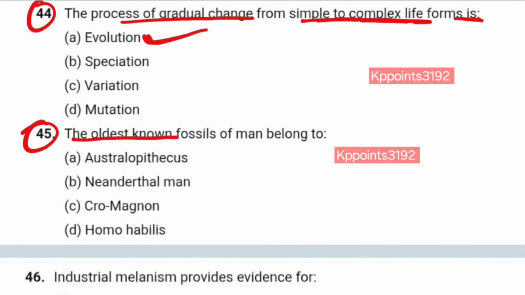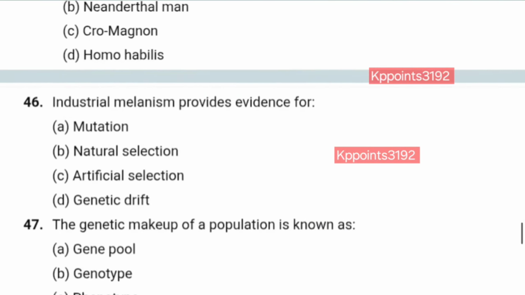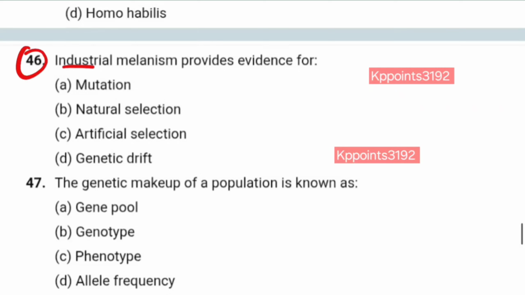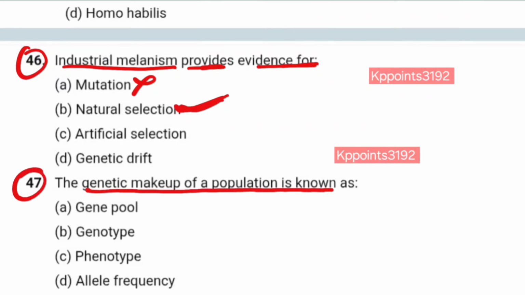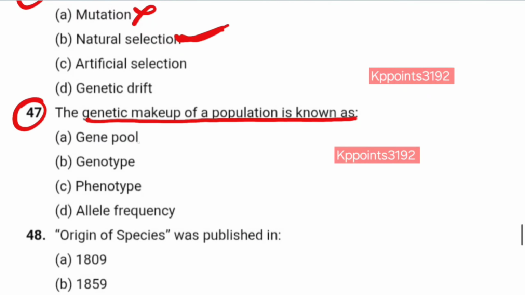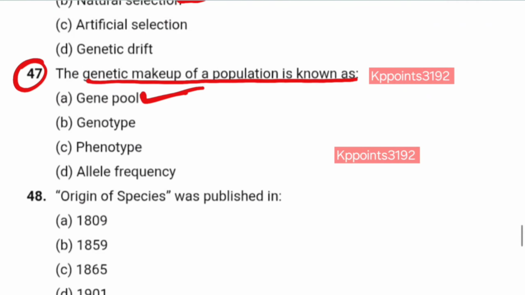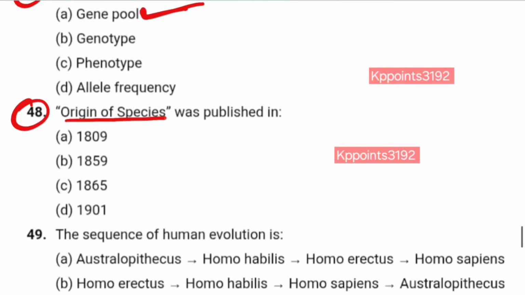Number 44. The process of gradual change from simple to complex life forms is evolution. 45. The oldest known fossils of man belong to Australopithecus. Number 46. Industrial melanism provides evidence for mutation? No. It provides evidence for natural selection. Clear? Number 47. The genetic makeup of a population is known as the gene pool? Yes. Number 48. Origin of Species was published in 1809? No. 1859? Yes.